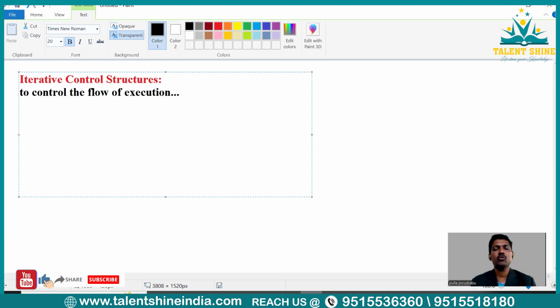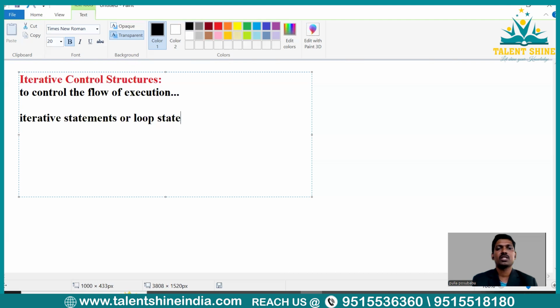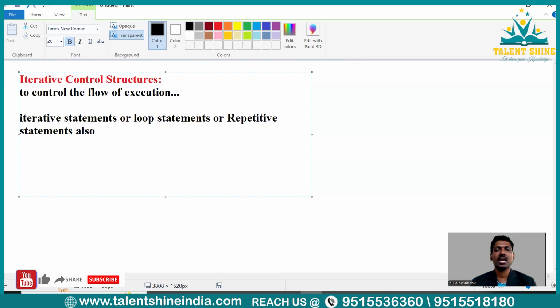Right? So in these iterative control structures, we will be having what? Iterative statements. These iterative statements are also called loop statements. Loop statements or iterative statements, both are the same. We can call them repetitive statements also. So these are the different names we have: iterative statements, loop statements, or repetitive statements.